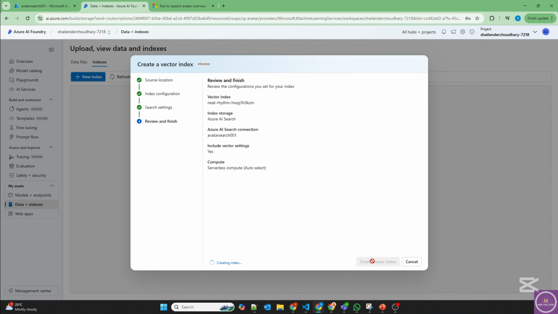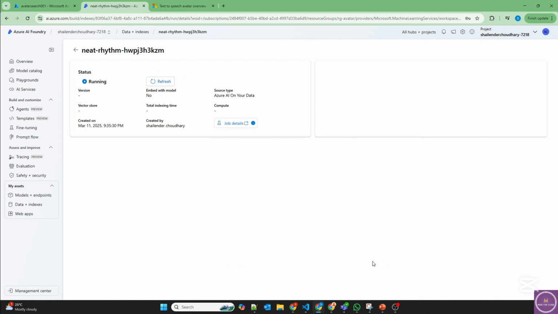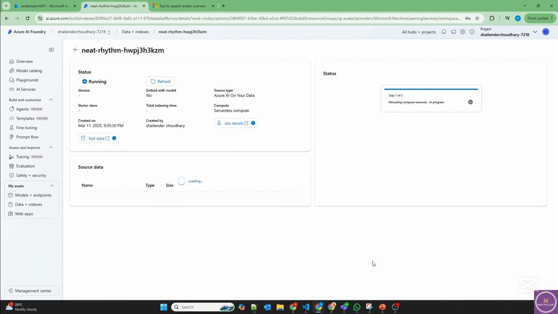So now all the chunking of the data, then vectorization, everything will be done. And our index will be ready with all the chunk data. So we can search it using the Azure AI Search service, and then using the API, we will integrate it with our application.